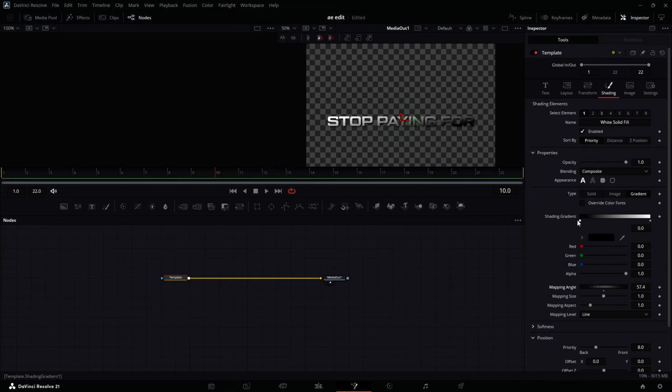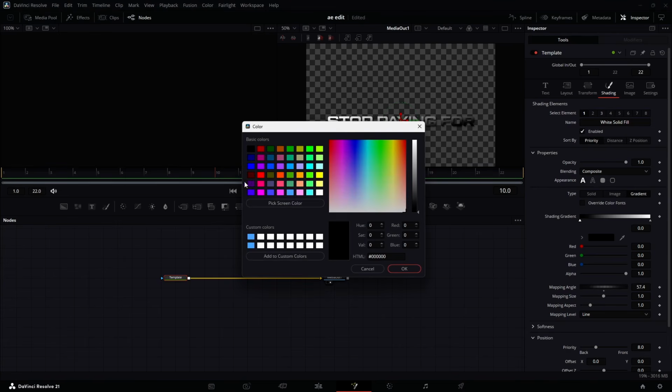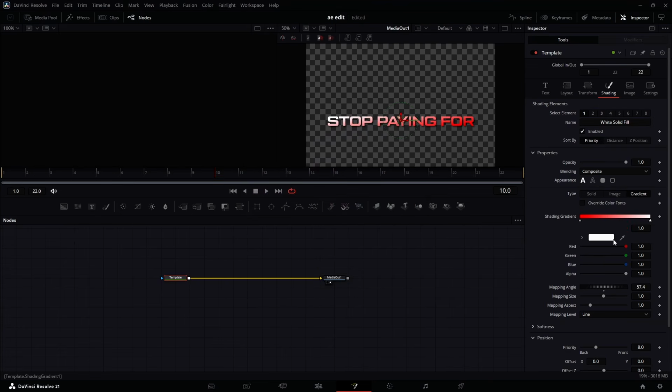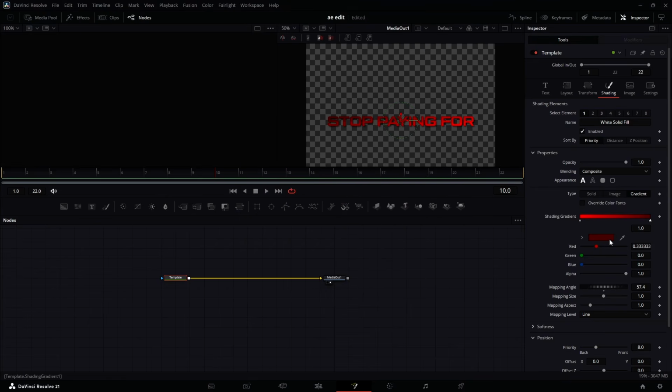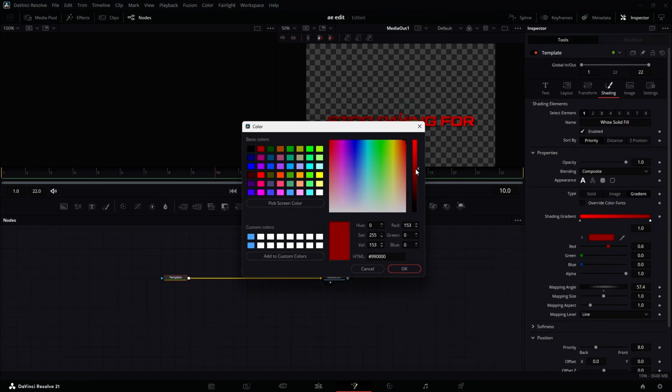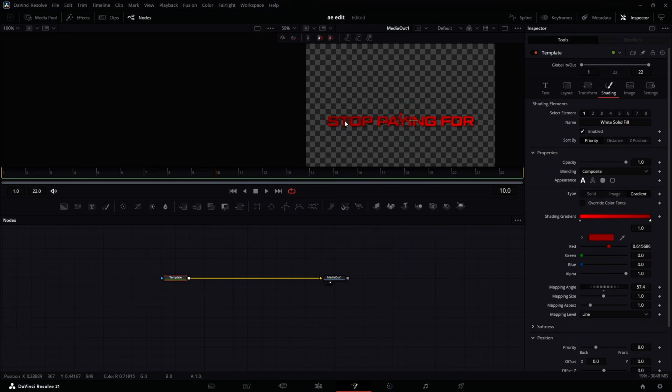Now I can come to this one. I'm going to select this. I'm going to change it to a red color here, and then come to this other part, and I'm going to change it to maybe a more, yeah, this one is too dark, so let's bring it up here, and I think that this is fine.